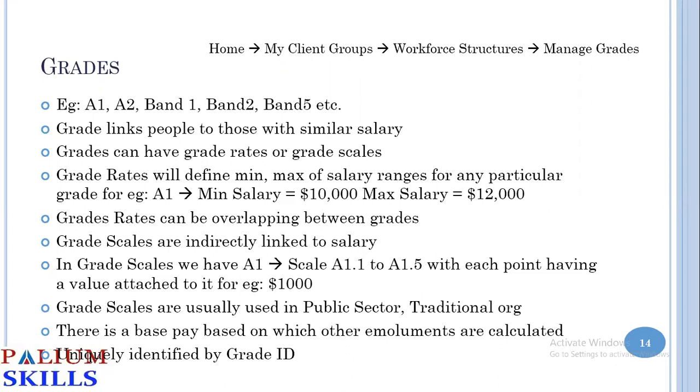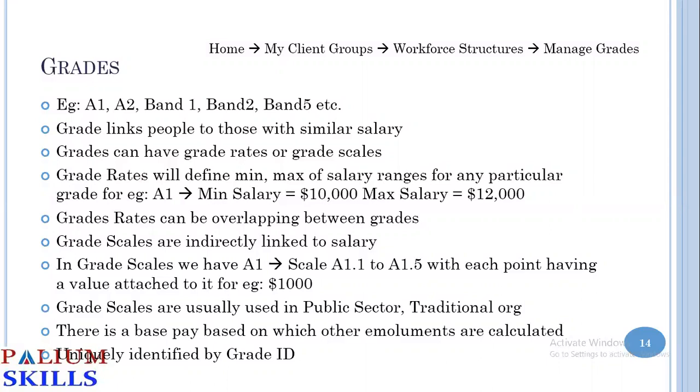Grade rates can also overlap between the grades. Like grade 2 and grade 3 could have overlapping salary ranges. A senior in one scale could be the junior in another scale, and stuff like that. So that's about grades.